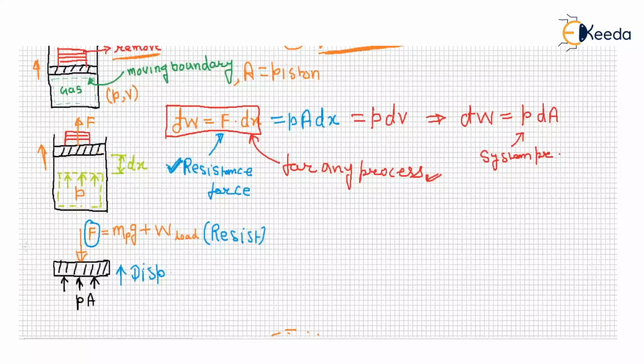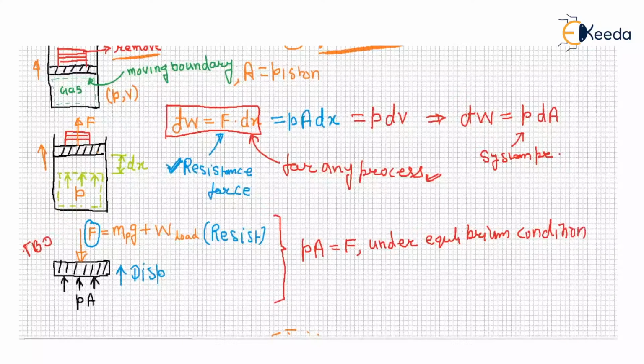This is a free body diagram of a system. If this piston is in equilibrium, then P into A, that means pressure and the cross-section area of the piston, is exactly equal to the resistance force, under equilibrium condition, right?